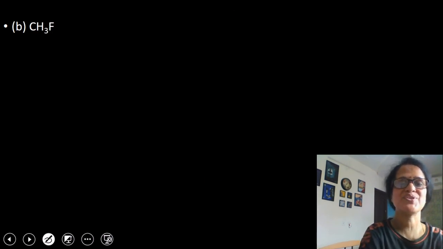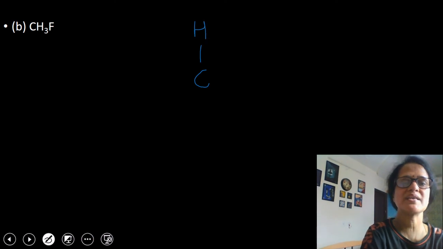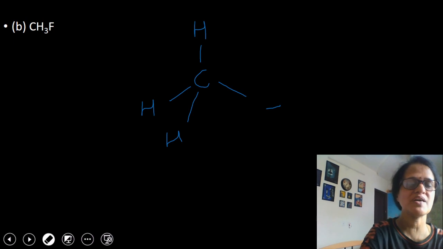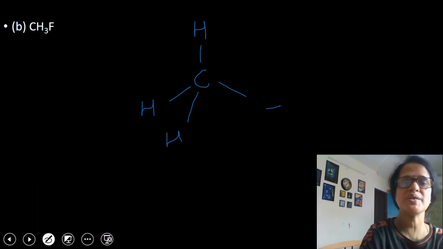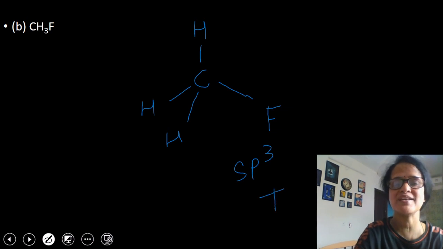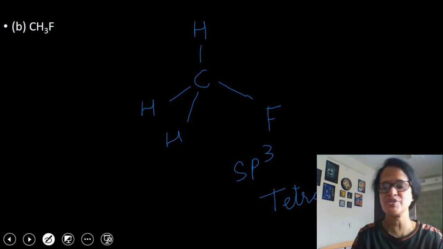Next, CH3F. In this case, you can see that the carbon atom is attached to 4 other atoms: 3 hydrogen atoms and fourth one is fluorine. So whenever the carbon atom is attached to 4 other atoms, the state of hybridization will be sp3. And the sp3 hybridized carbon atom is always tetrahedral in shape with a bond angle of 109.5 degrees. So tetrahedral shape. I hope it is clear to you.